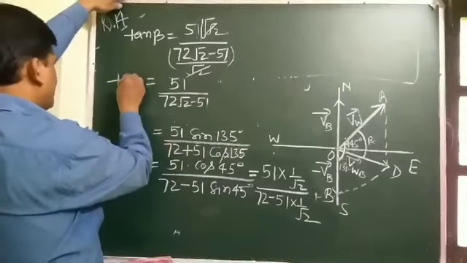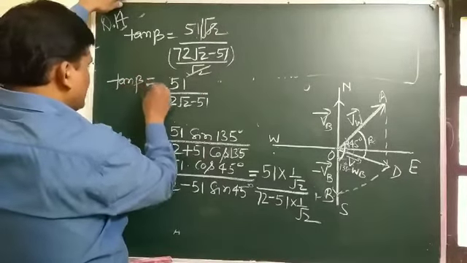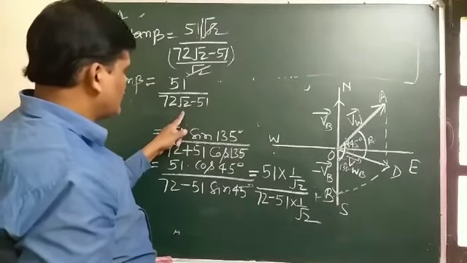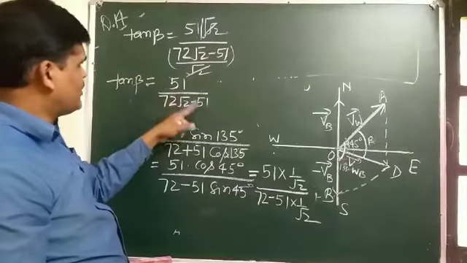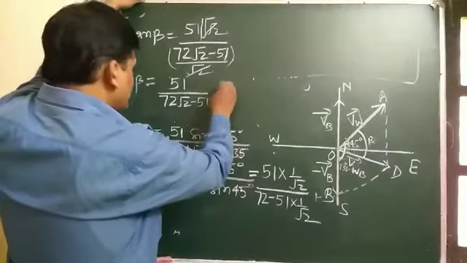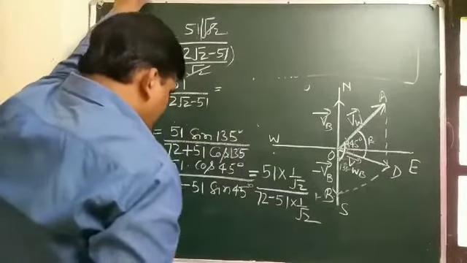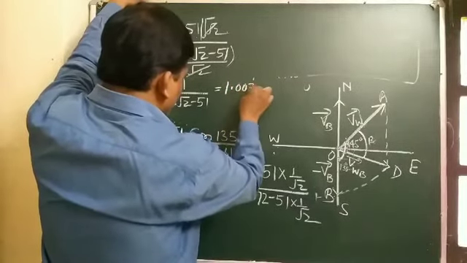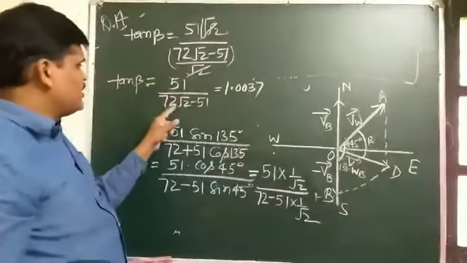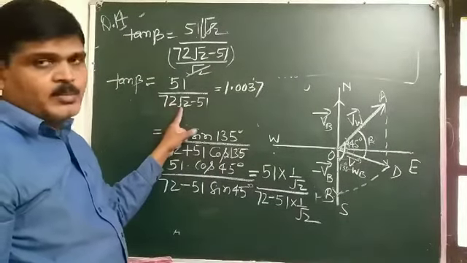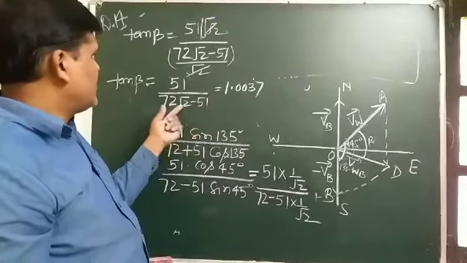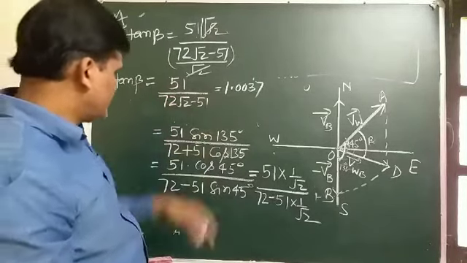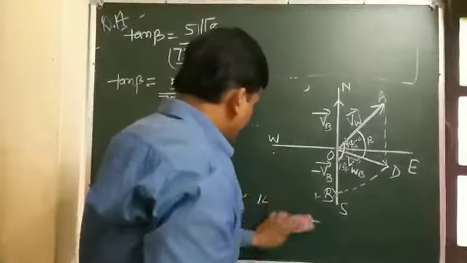And putting the value of root 2 as 1.414, and after solving this, 72 is multiplied by 1.414, and after subtracting 51 and solving, tan beta comes out to be